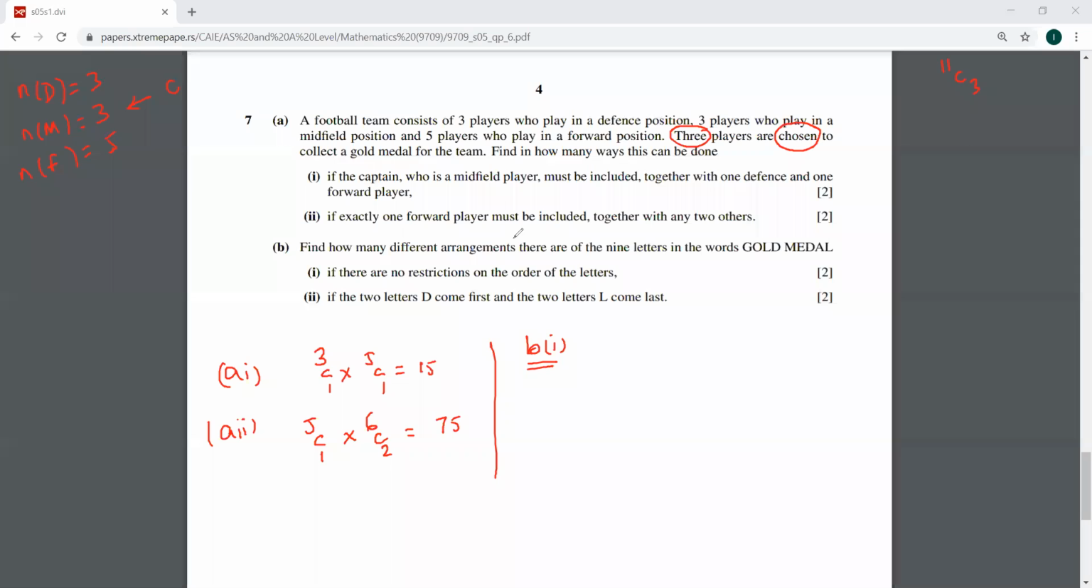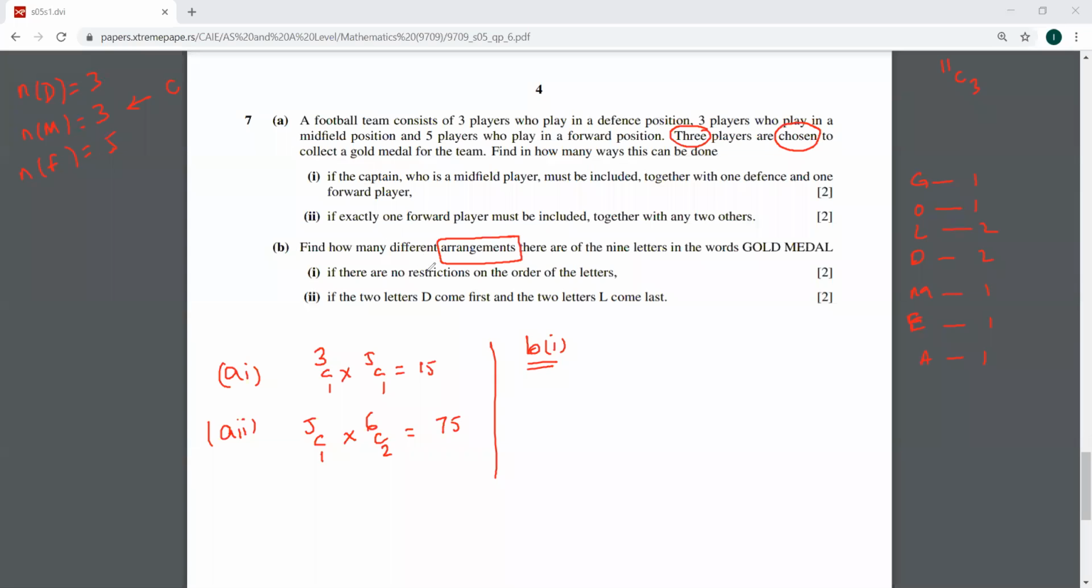Find how many different arrangements. Now we are going to go into the arrangements. Four of the 9 letters of gold medal. Let me quickly check how many G's we have. There is one G. How many O's? There is one O. How many L's? There are 2 L's. How many D's? There are 2 D's. How many M's? There's 1. How many E's? 1. How many A's? 1. So I have tallied that there are 9 letters altogether.